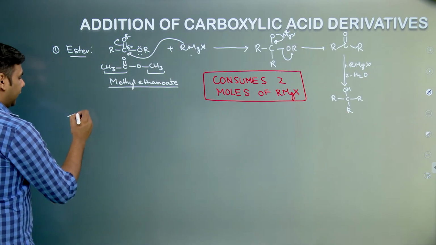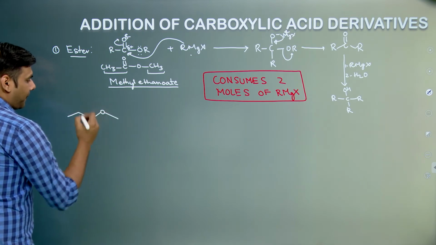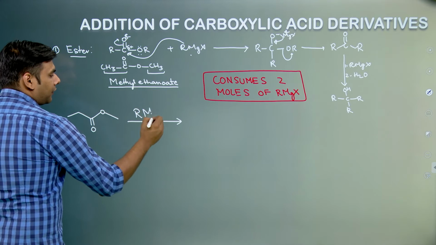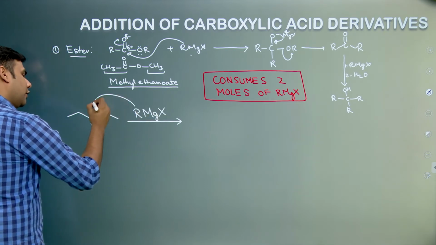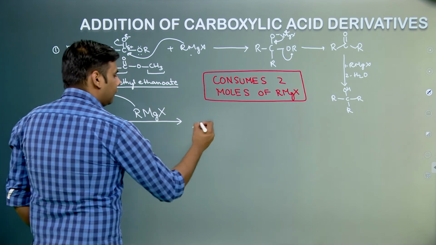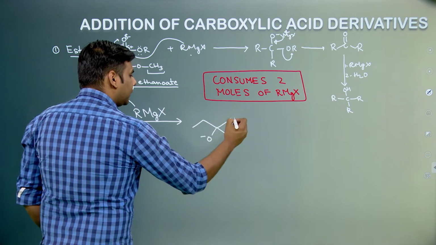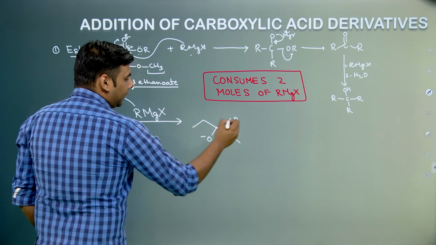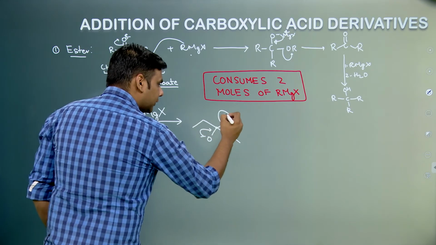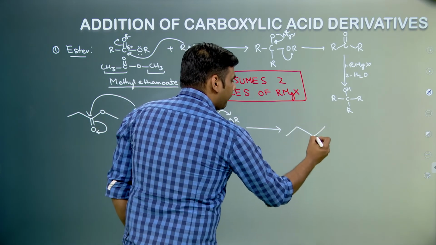Suppose we are having an ester something like this. We react this with RMgX. Now what would be the product? The negative charge over here would attack at this carbonyl carbon, the pi electron would get polarized. We would form something like this over here. Now there are 2 electronegative atoms attached to this carbon. So one will push the electron and expel the other group out. So OR negative leaves out and we form a ketone over here.